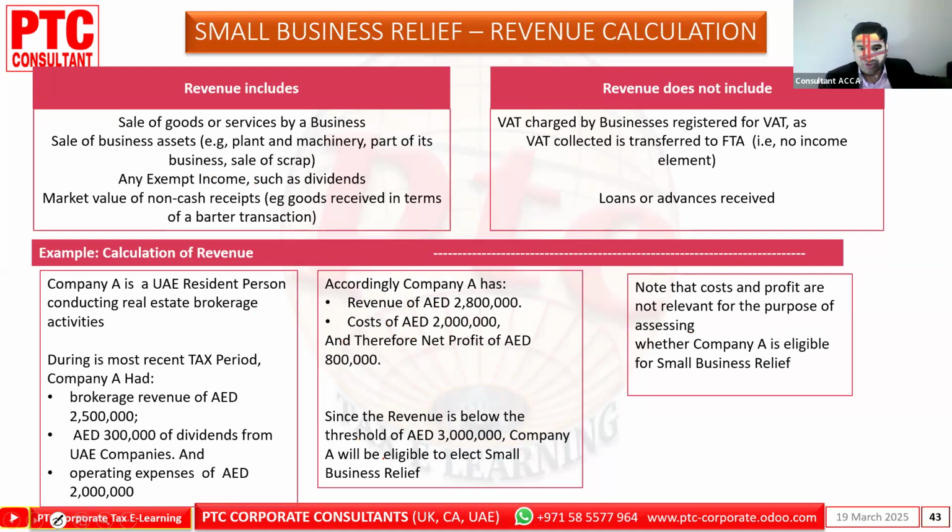Since the revenue is below the threshold of 3 million, the company will be eligible to elect small business relief. Note the cost and the profit are not relevant here. What is our calculation to claim the SBR relief? Revenue against the threshold. Other factors are not our concern. Whether company A is eligible for small business relief or not, this is our purpose.